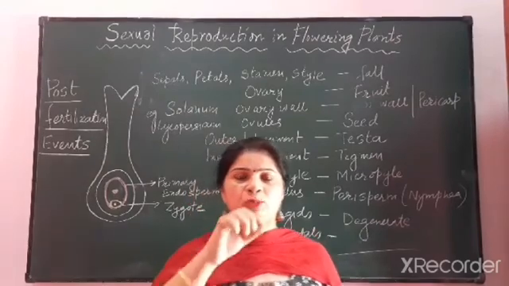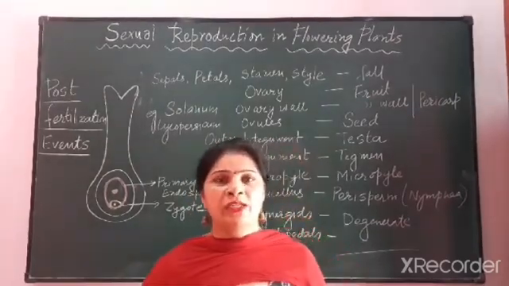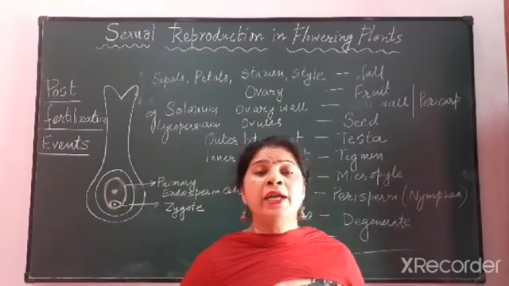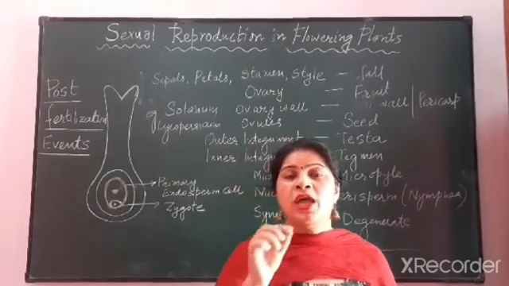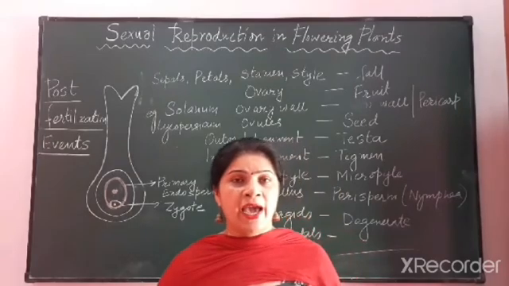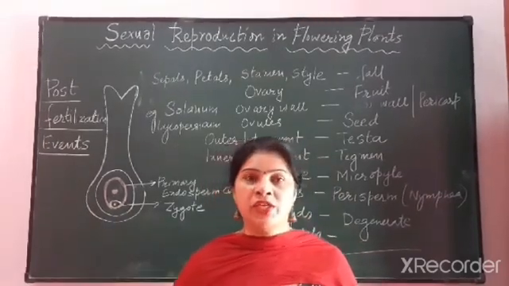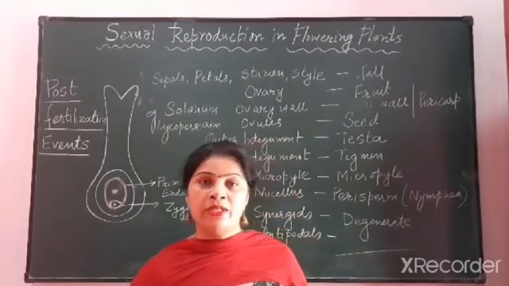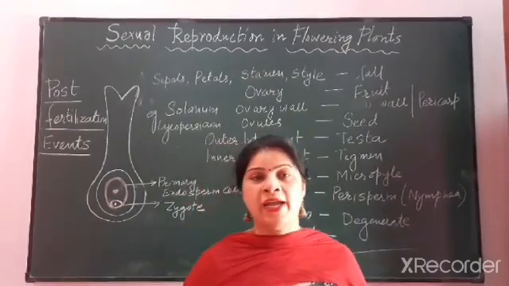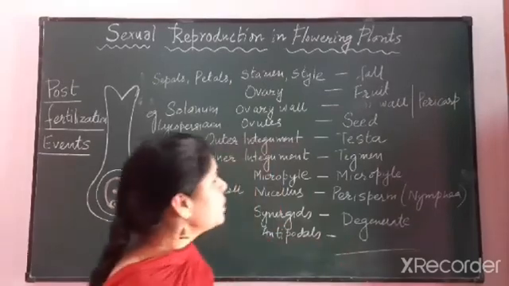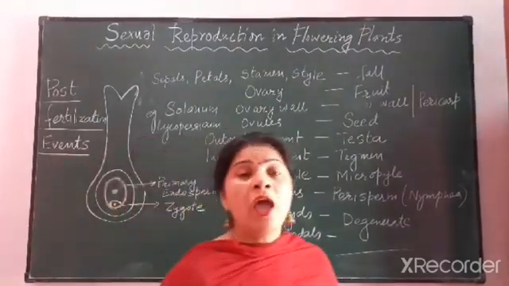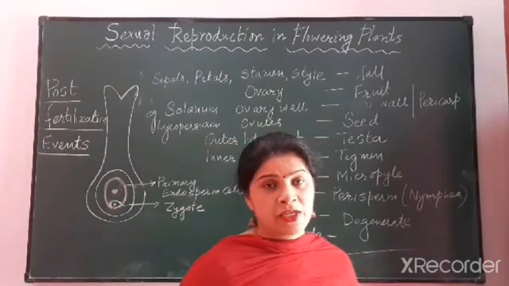In brinjal, the small stalk which is present on its surface is the persistent sepal, and on tomatoes also the small stalk which is attached with small leaf-like structures is the persistent sepals. So persistent sepals are present on tomatoes and brinjal. So these are the other changes which are taking place on the flower after the process of fertilization.